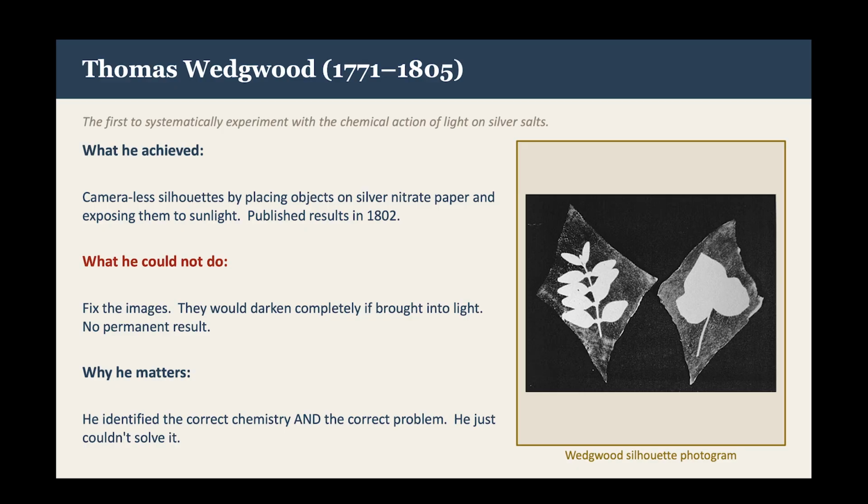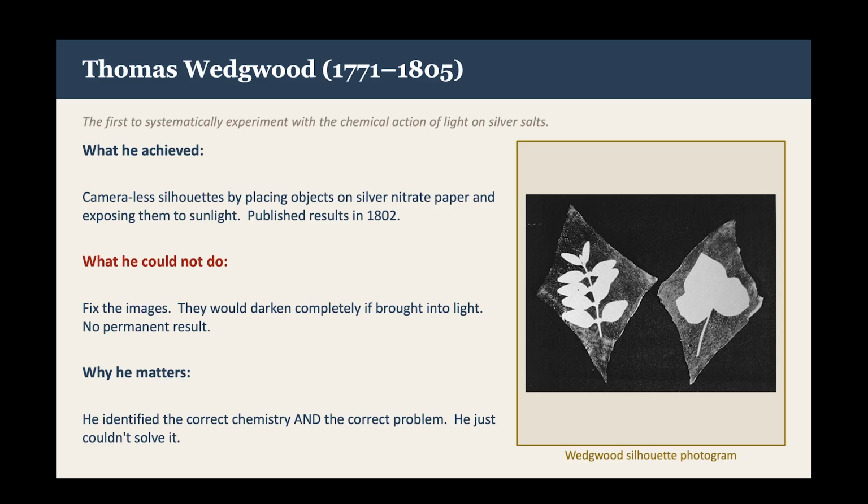We're going to take some time to investigate the pre-photographic tradition and the key figures in it. The first one was Thomas Wedgwood. So Wedgwood was the son of a famous English potter named Josiah Wedgwood, and actually Wedgwood pottery and ceramics are world famous even today. And Thomas was the first person to systematically experiment with the chemical action of light on silver salts. He was able to create cameraless silhouettes by placing objects on silver nitrate paper and exposing them to sunlight. But he could not fix the images.